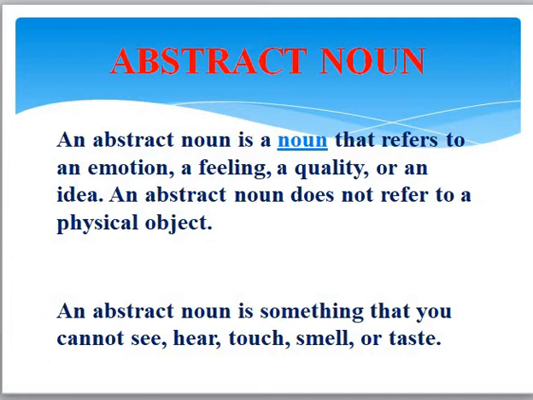Now, what is an abstract noun? An abstract noun is a noun that refers to an emotion, a feeling, a quality, or an idea. An abstract noun does not refer to a physical object. An abstract noun is something that you cannot see, hear, touch, smell, or taste. So remember, children, an abstract noun is a feeling or an emotion, a quality, or an idea.